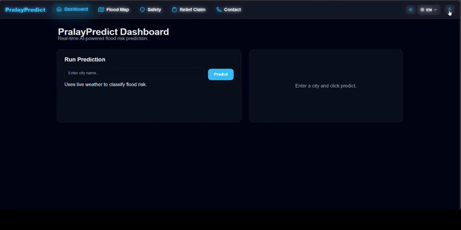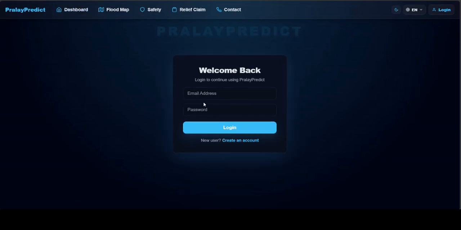Let's start with login. A new user can create an account by simply clicking on create an account and entering an email address, simply user@gmail.com, and then entering the password and clicking on sign up.